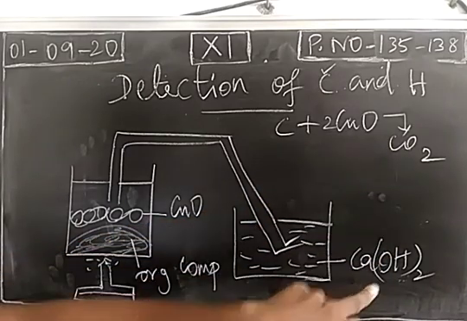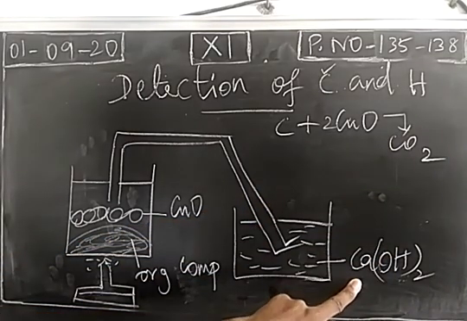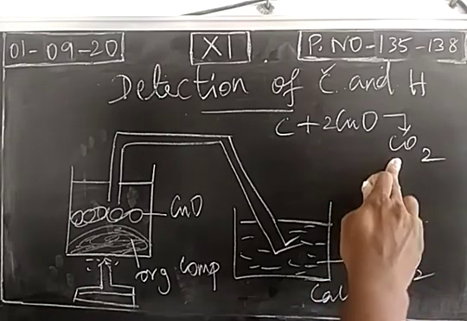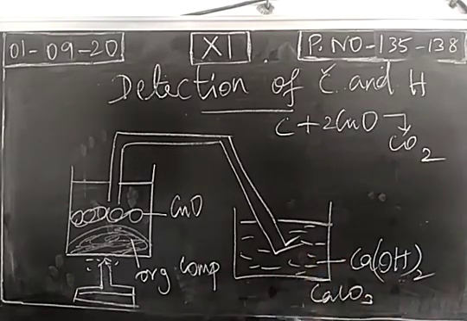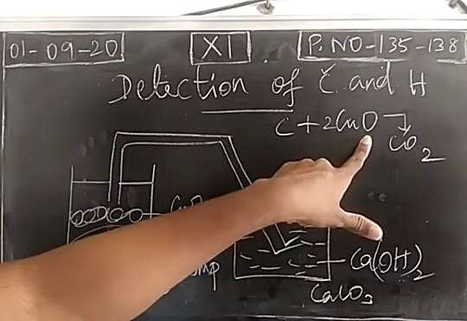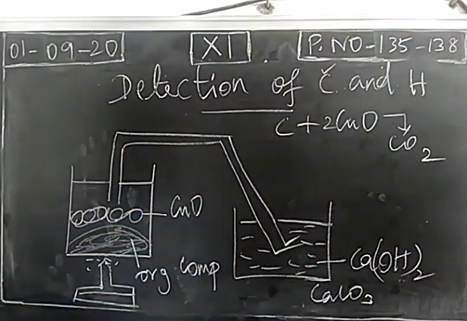When carbon dioxide gas passes through the lime water, it turns the lime water milky, because calcium carbonate is formed. When carbon dioxide is passed through calcium hydroxide, we get calcium carbonate, so you observe a milky colored precipitate, right? So this is the first observation. Carbon combines with the oxygen of copper 2 oxide and comes out as carbon dioxide, which turns lime water milky, which indicates carbon is present in the organic compound.